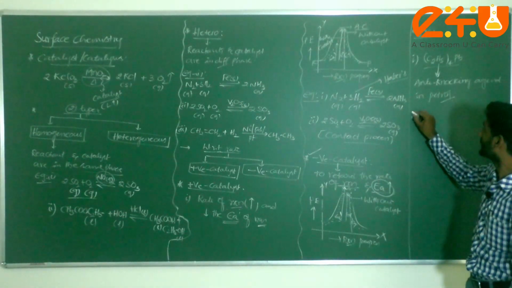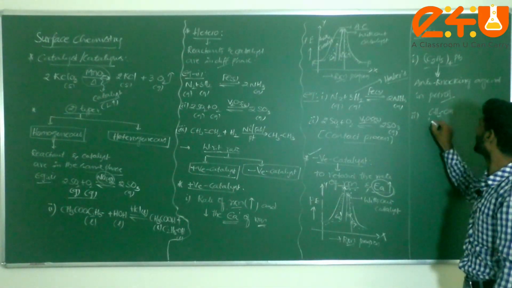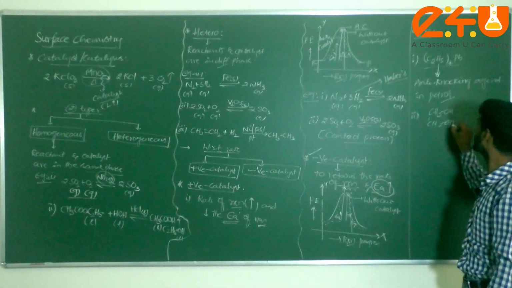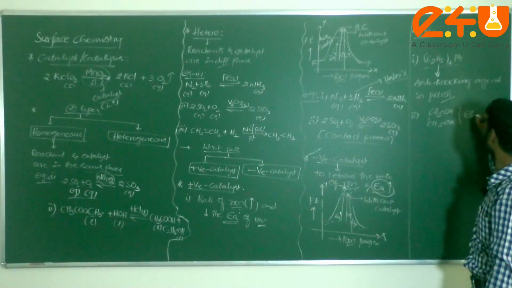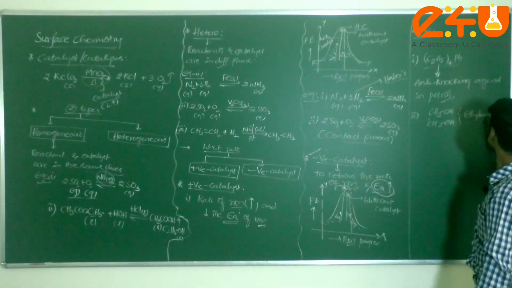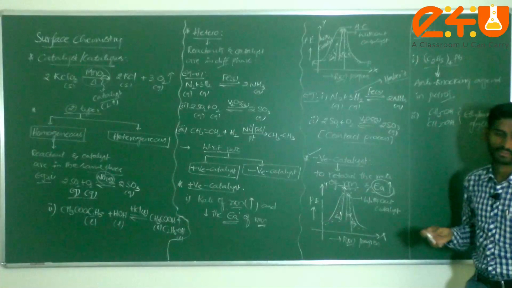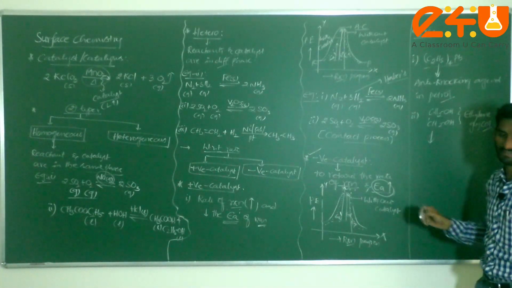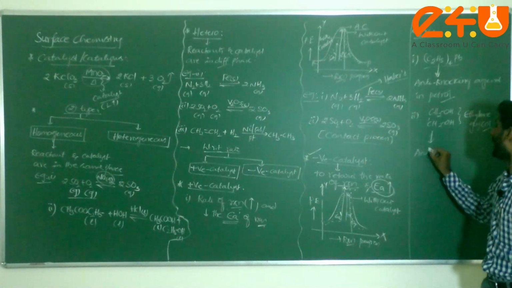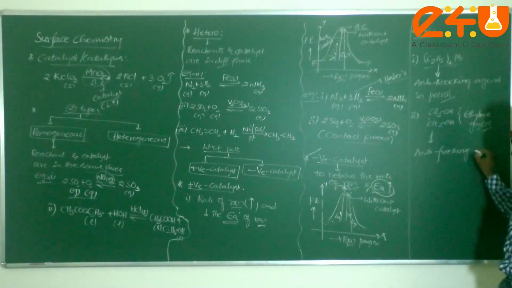Next one, we can take one more best example: CH2OH and CH2OH. This is called ethylene glycol. Sir, what about the significance of this ethylene glycol? This ethylene glycol acts as the best anti-freezing agent.